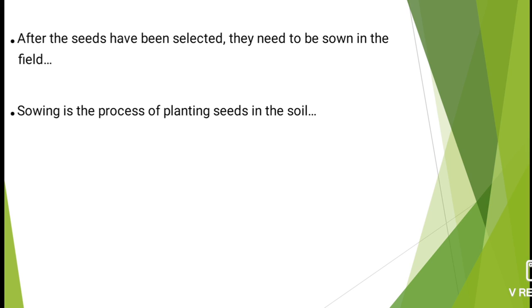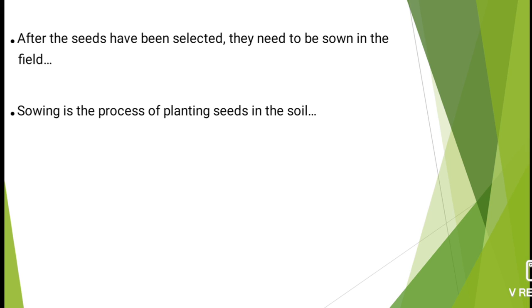After the healthy seeds have been selected, whether by the farmers or the government body people, they need to be sown in the field. Sowing is the process of planting seeds in the soil.